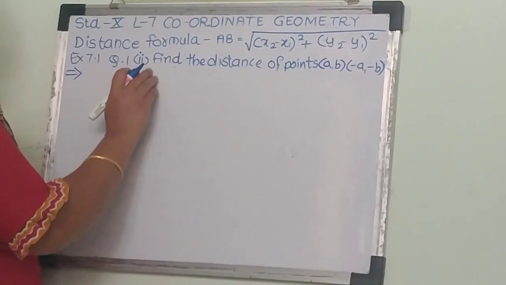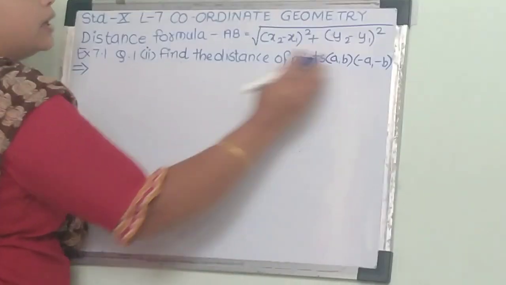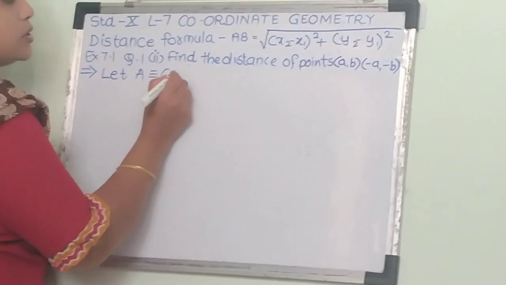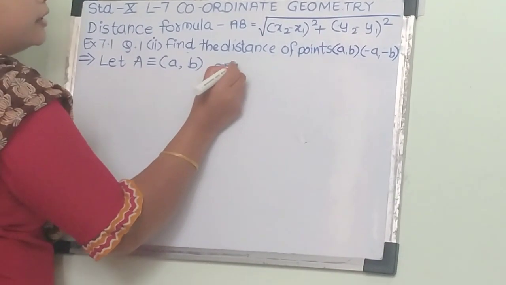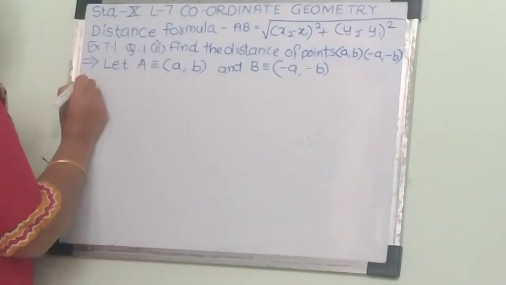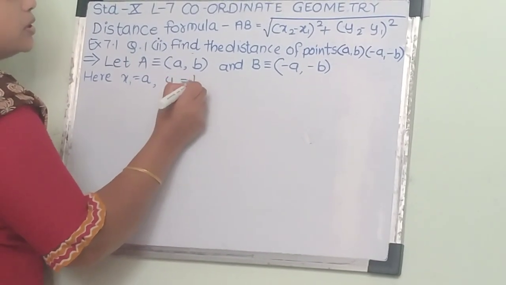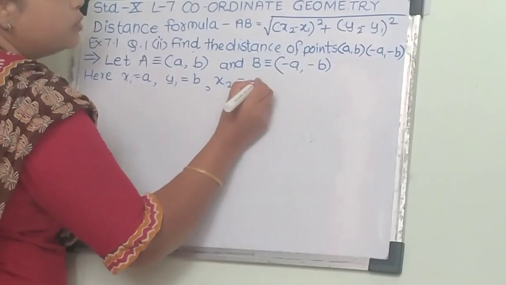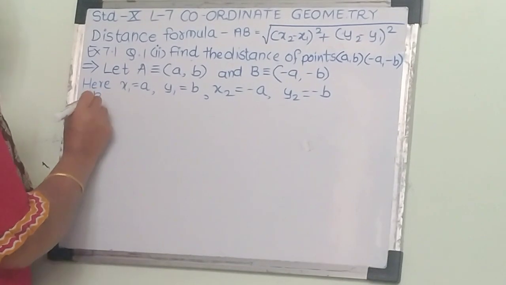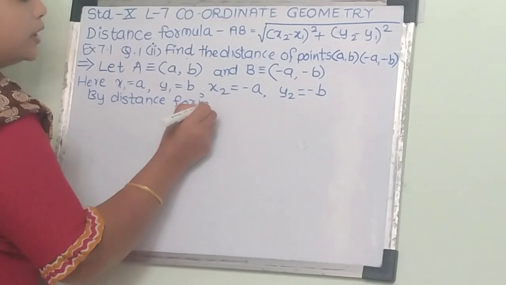Now the second question, we have to find the distance of the points A, B and minus A, minus B. So first we take the point A's coordinates equals A, B, and B's coordinates equals minus A, minus B. So here first I will write x1 equals A, y1 equals B, x2 equals minus A, and y2 equals minus B. Now by distance formula, first we write the distance formula.